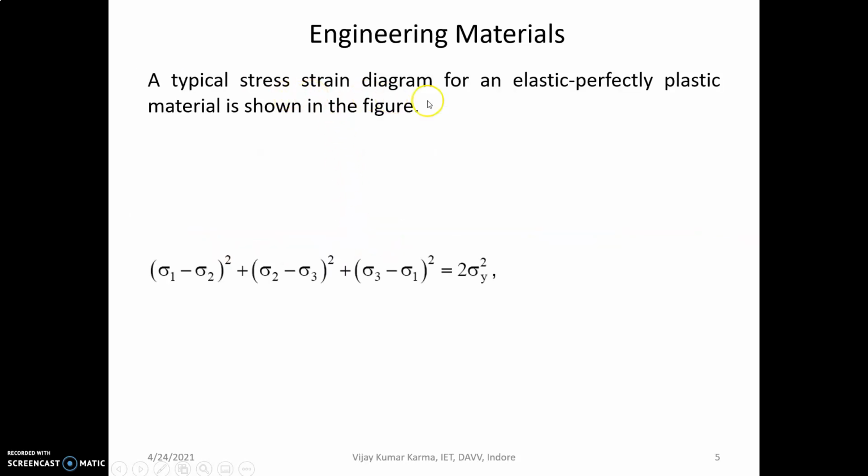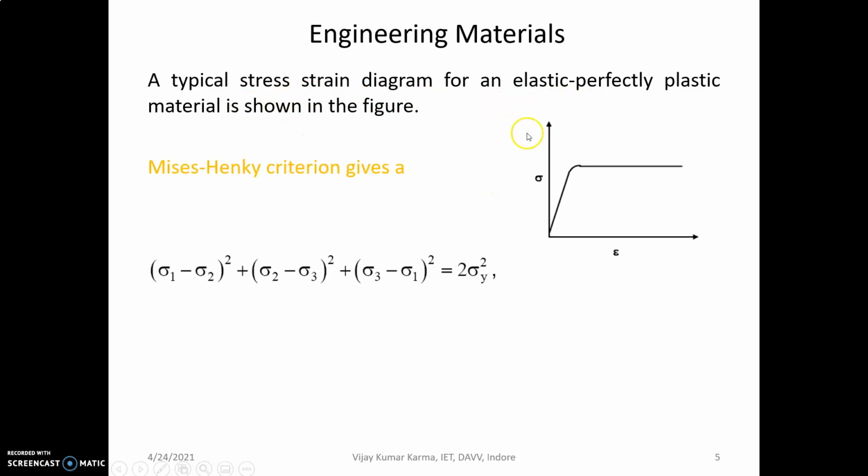A typical stress strain diagram for an elastic perfectly plastic material is shown in the figure. This figure shows a perfectly plastic material.